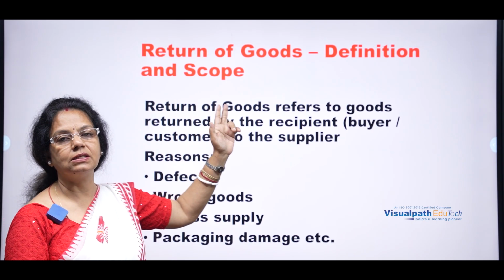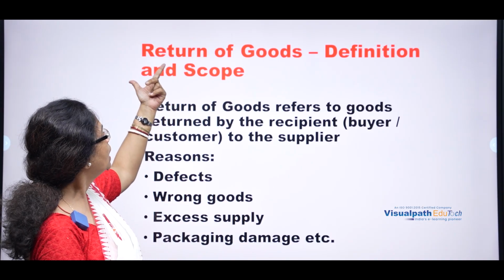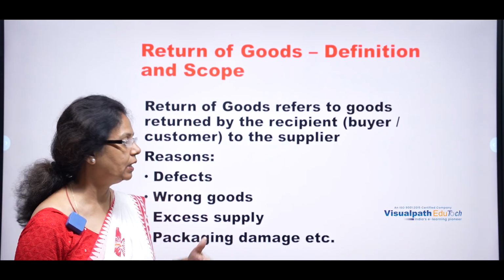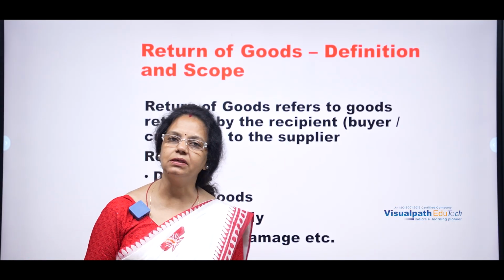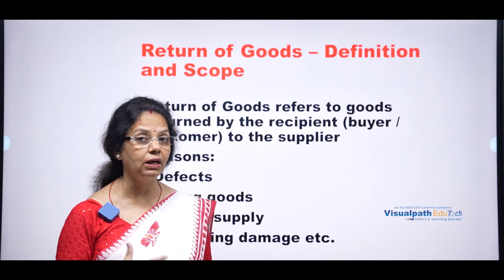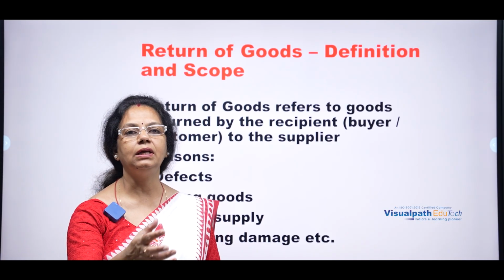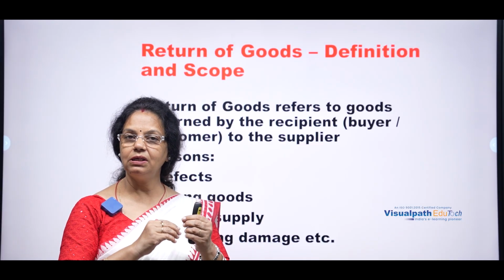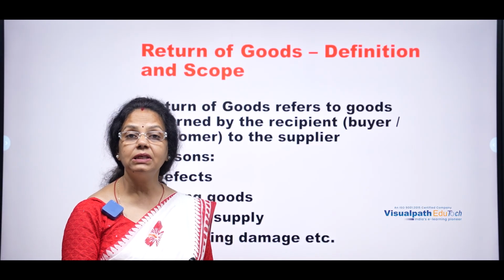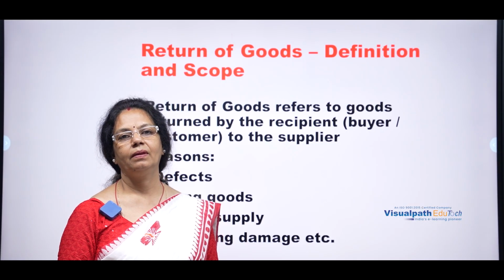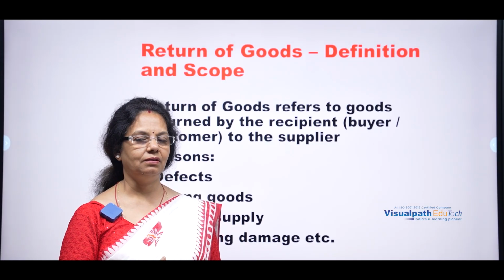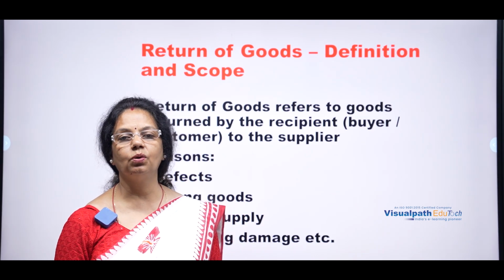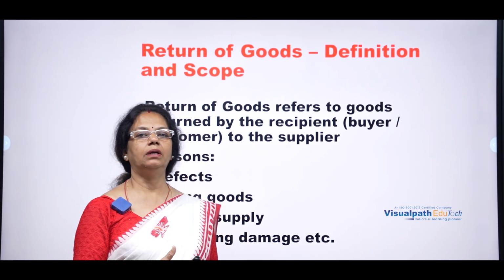After the interstate supply of goods and services, it is the return of goods. So, what is the return of goods in general? Let us discuss these things later on. Before that, I would like to tell you what returning is. Returning means going out or coming in. So, two types of returns are there: one is known as return outward, another is known as return inward.